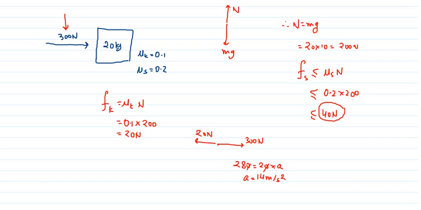So this is how you have to calculate the acceleration. The first step is always to calculate the normal force. Then check whether the external force is greater than the maximum static friction. Suppose the force was 30 Newton, then the block will not move. The block will only move if the external force is more than the maximum value of static friction. Okay, let's take one more example.